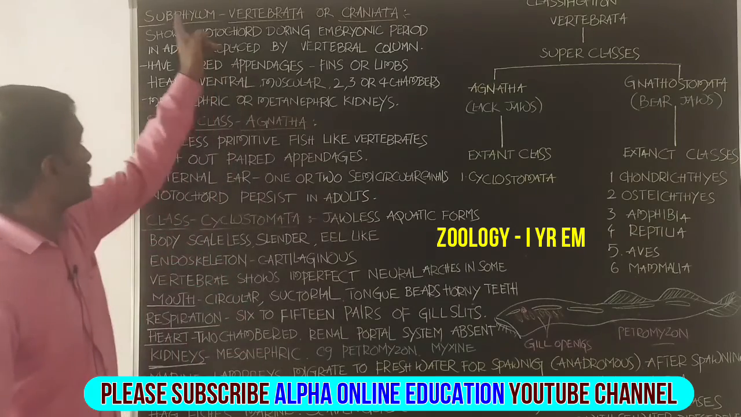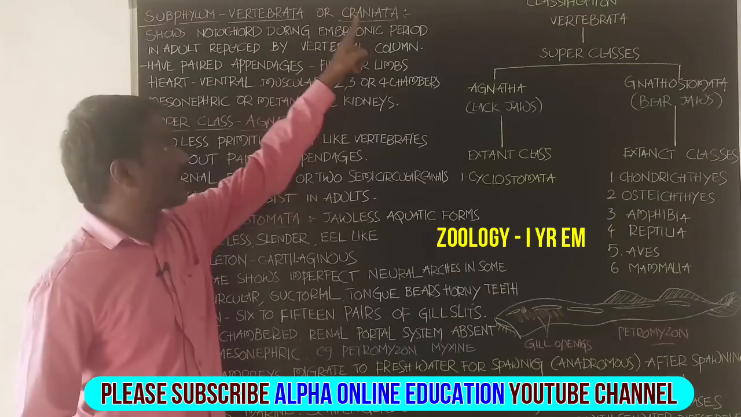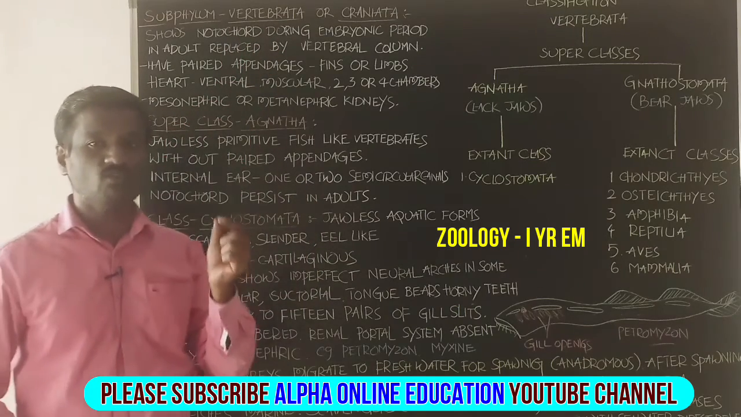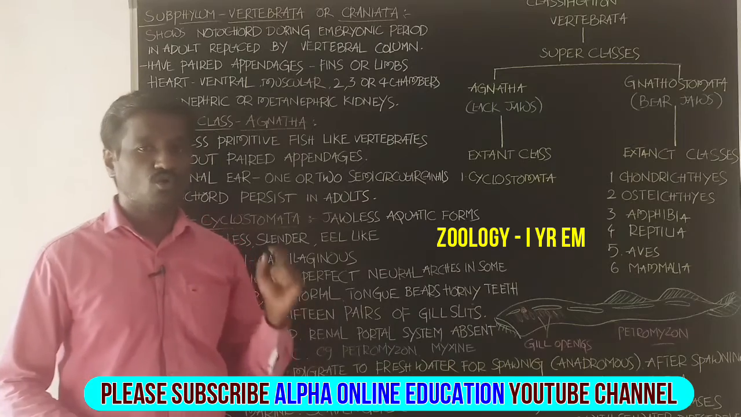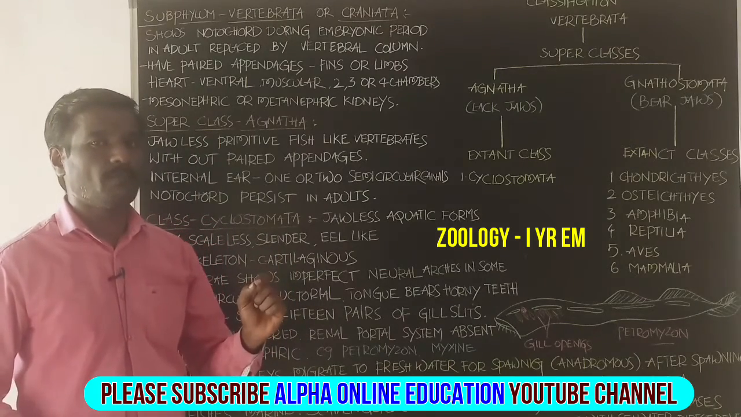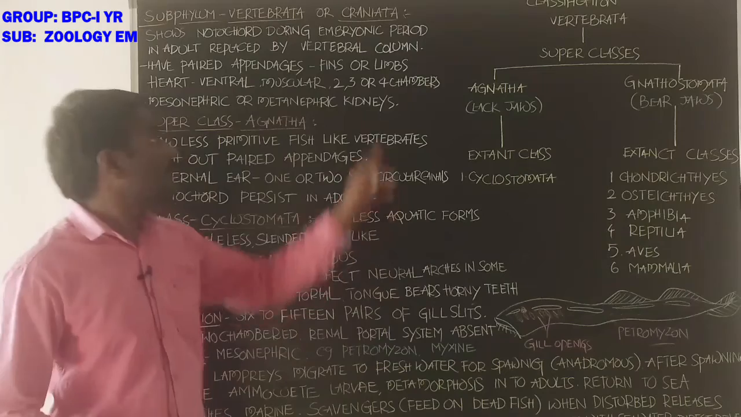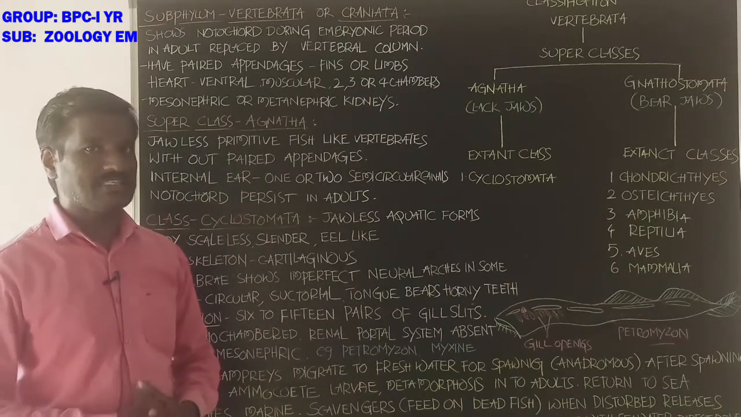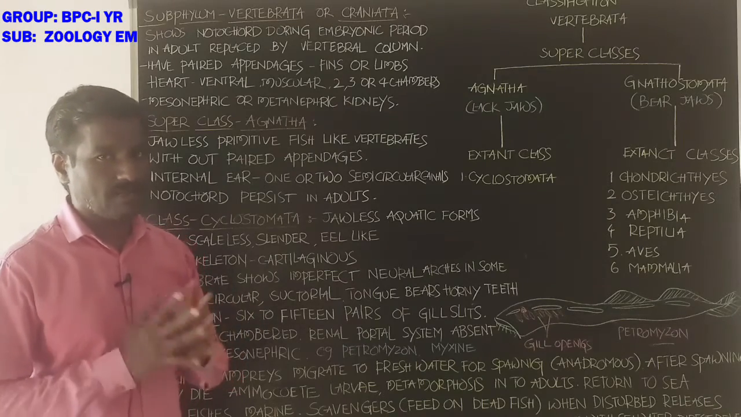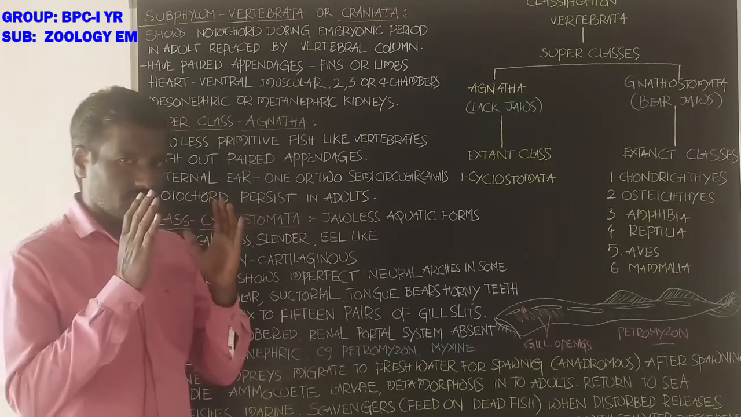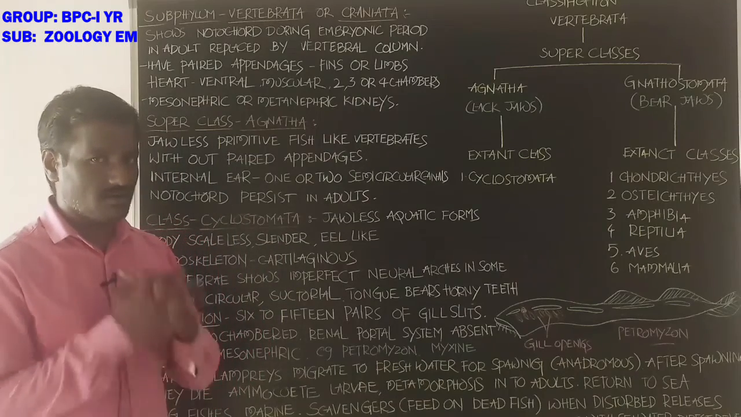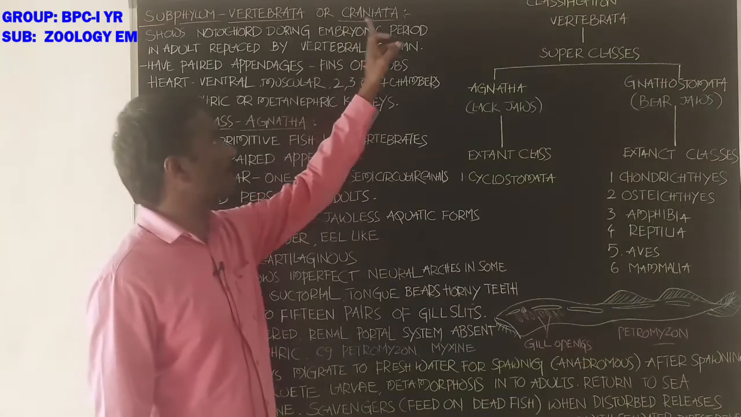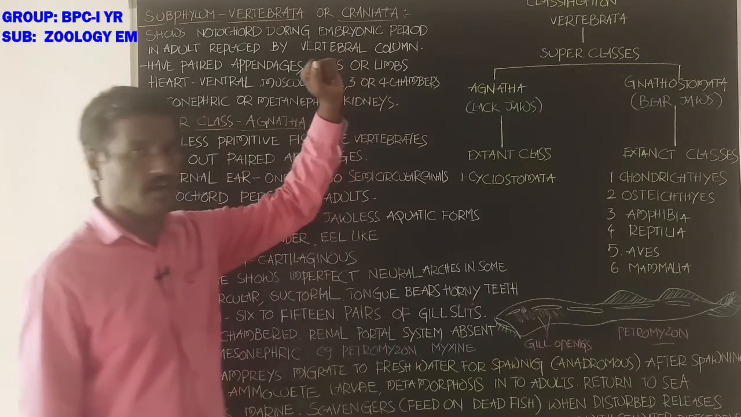Students, subphylum Vertebrata or Craniata. Vertebrata means having a vertebral column. Notochord develops into the vertebral column. Craniata means the brain is surrounded by the cranium. The hard skeletal structure, the hard case, is the cranium. The brain is surrounded by the cranium, hence the name Craniata.